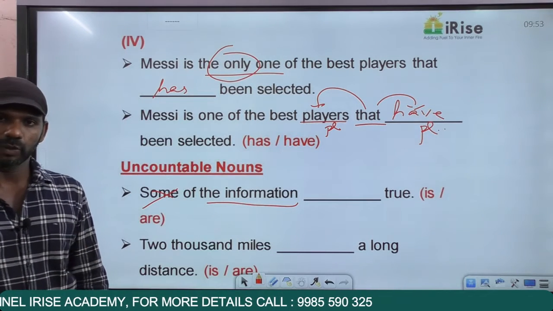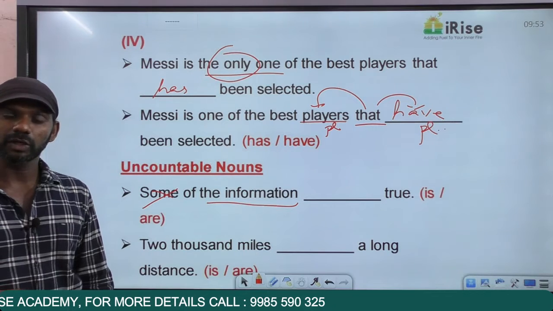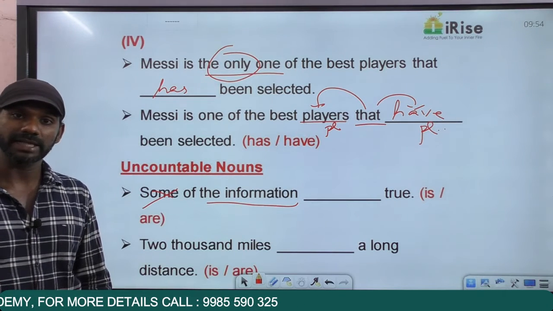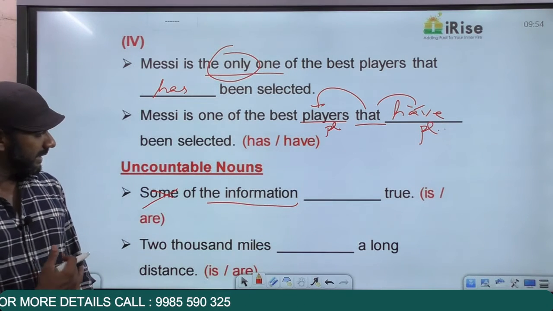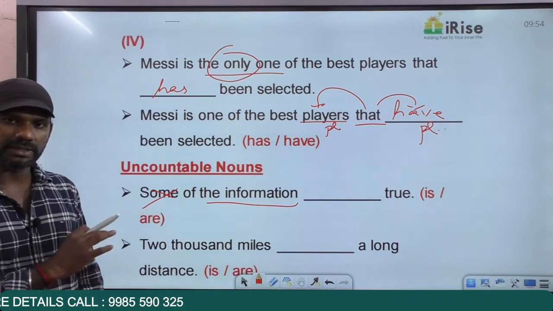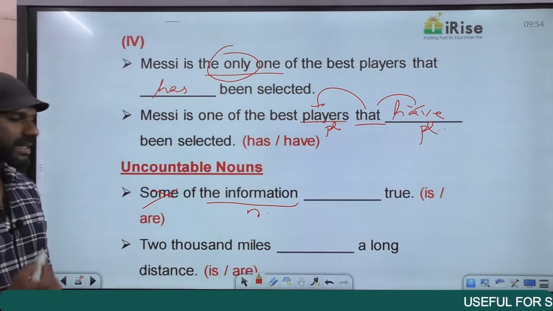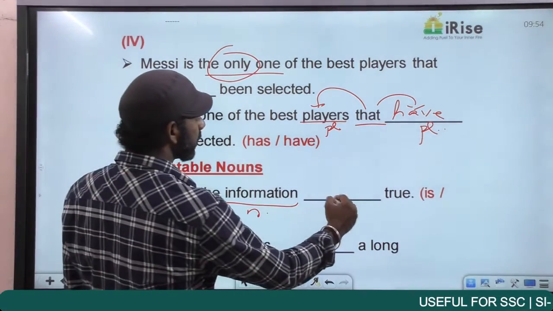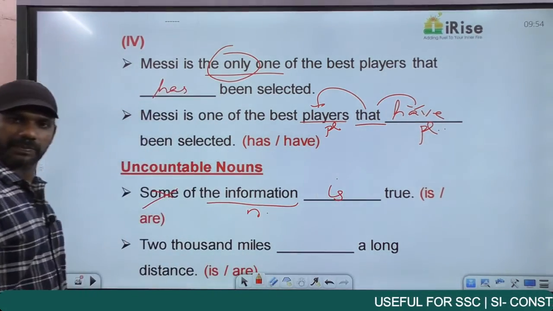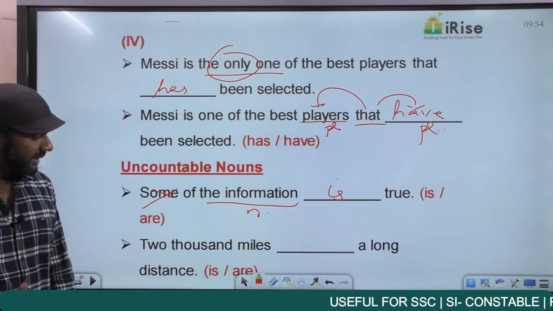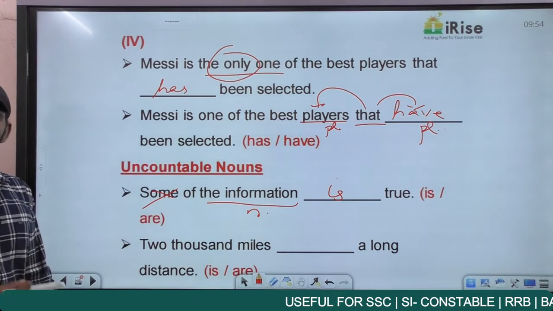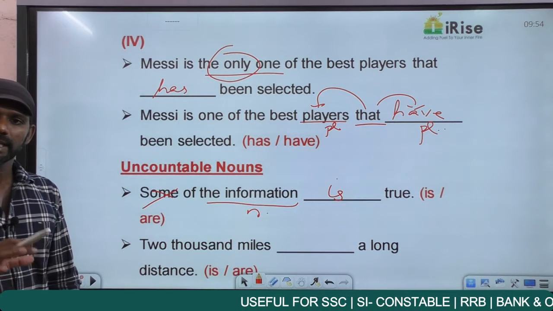So information is uncountable. Milk is uncountable. Packet of milk is countable. One packet of milk, two packets of milk, etc. Information is uncountable. Forget about some determiner. The noun here is information, uncountable. Uncountable nouns carry a singular verb with them. So some of the information is correct. Come on, next one.